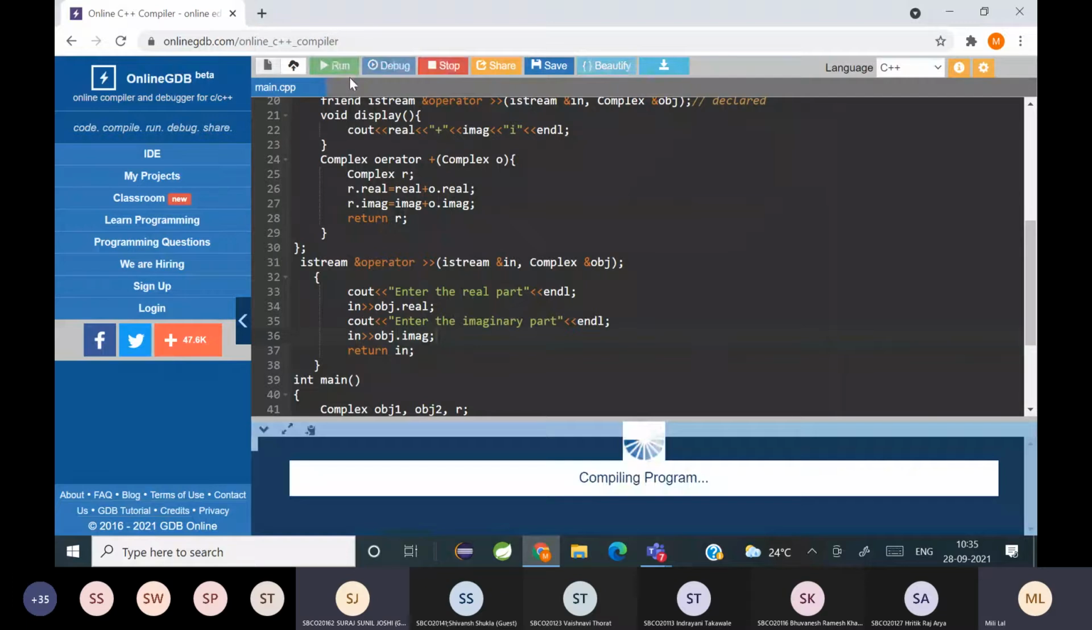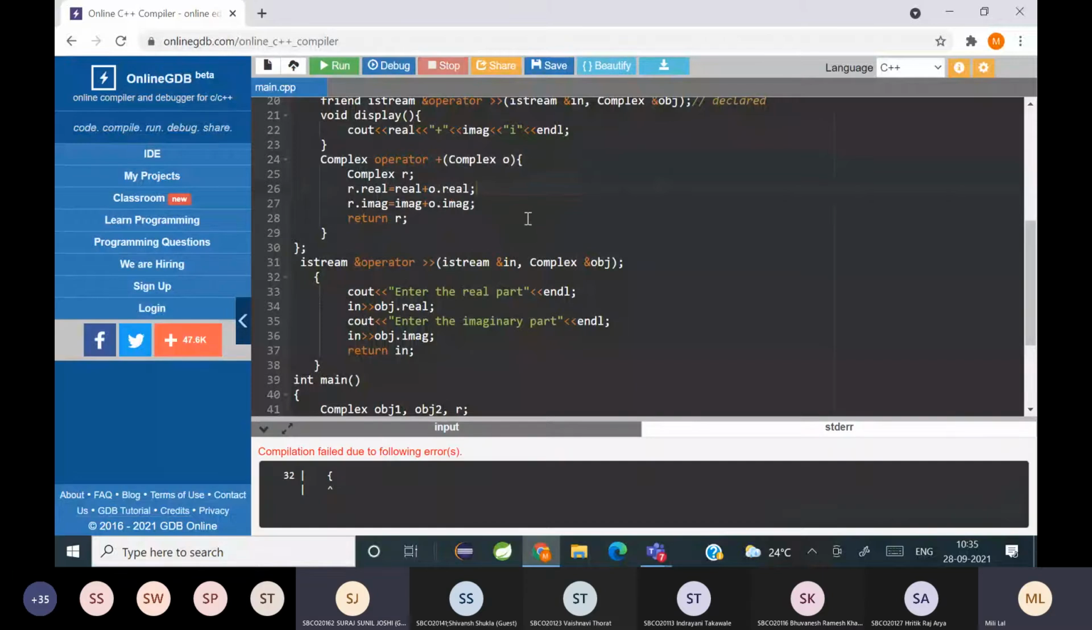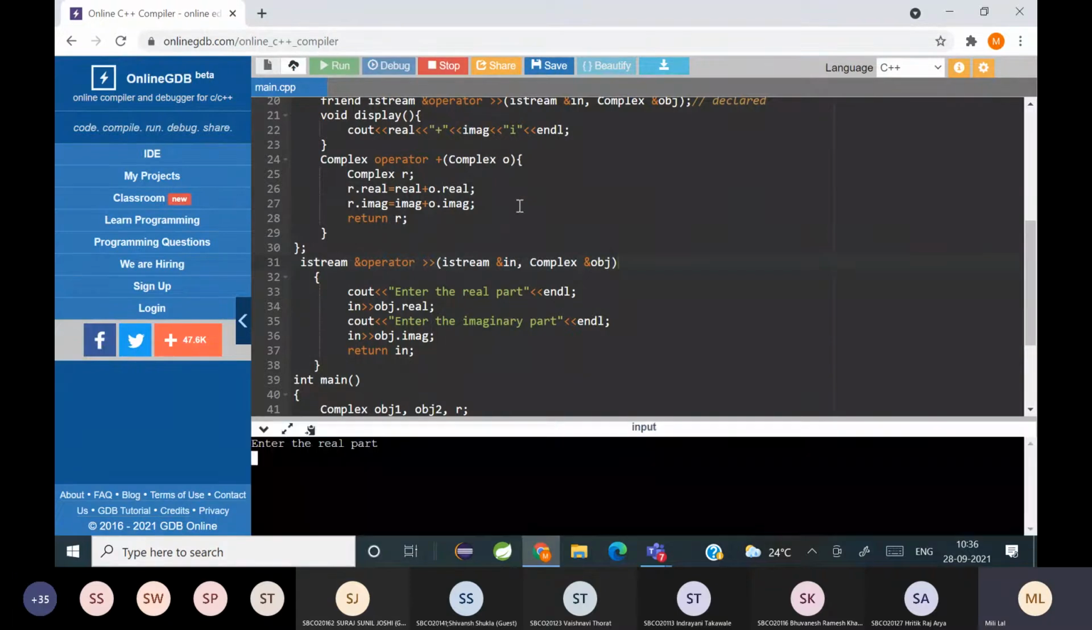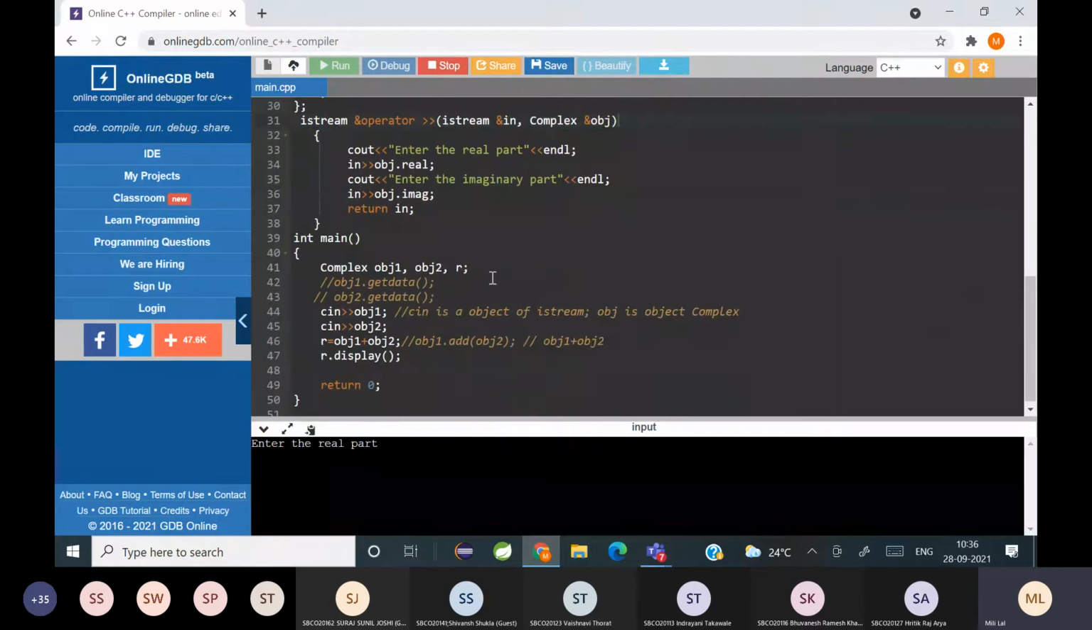Okay, let me see if it works. Madam, this ampersand will pass the memory addresses, right? Yeah. Okay, line number 32, here a semicolon. We are passing references, right? So whatever happens inside the function will be reflected in the main.